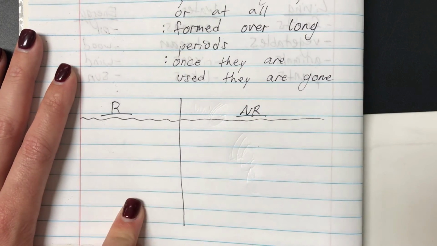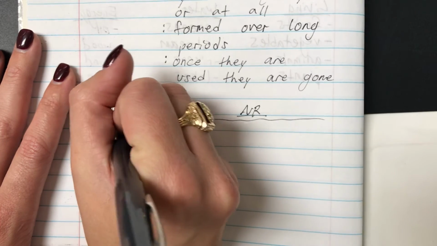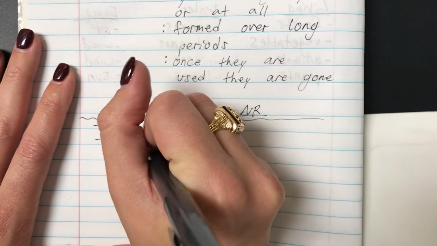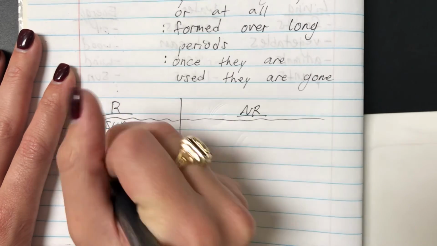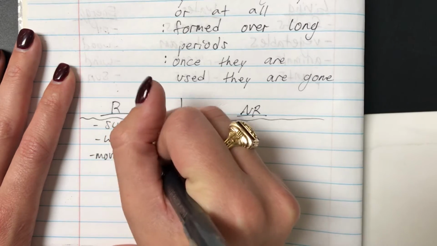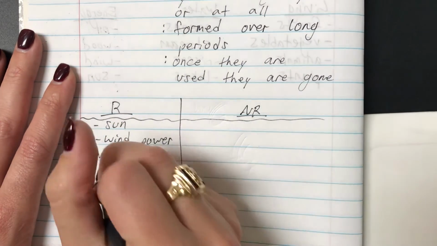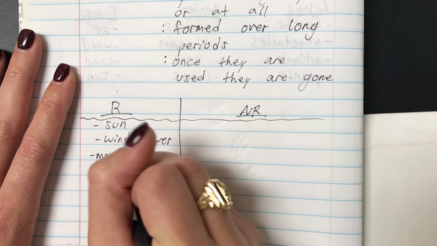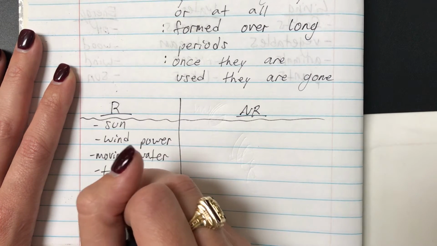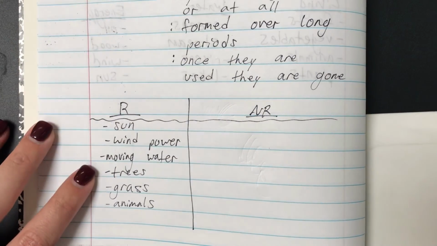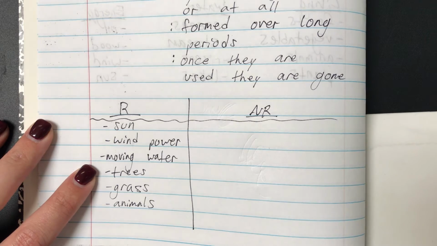Okay. So again, with our renewable, what we talked about, we have the sun, we have that wind power, and then we also have our moving water. Moving water is very important to have in there. We also have our trees, grass, animals, those are all things that we can consider renewable. Again, like with the trees, it might take a little bit longer for them to get big and strong like they were before, but they can be renewed. We can bring them back.